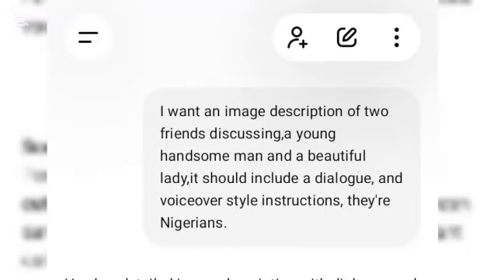I'm here in ChatGPT. I went ahead to test something else. So I told ChatGPT I want an image description of two friends discussing, a young handsome man and a beautiful lady. It should include a dialogue and voiceover style instruction. They are Nigerians. I actually specified the country I want them to come from, and I included male and female.